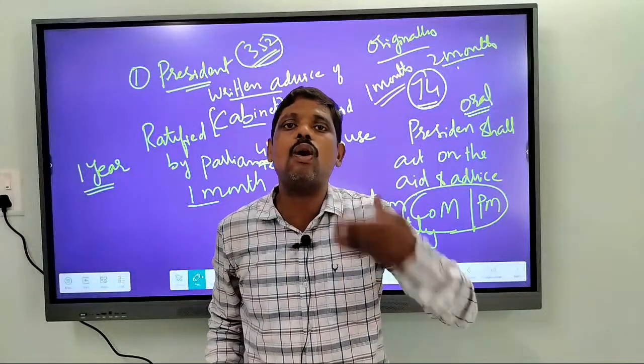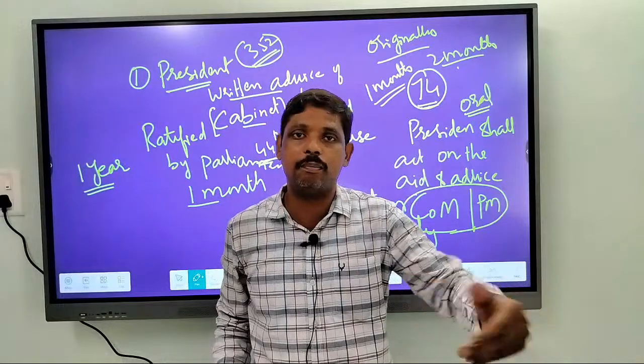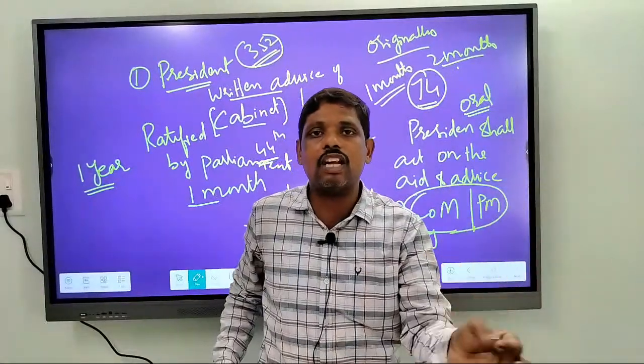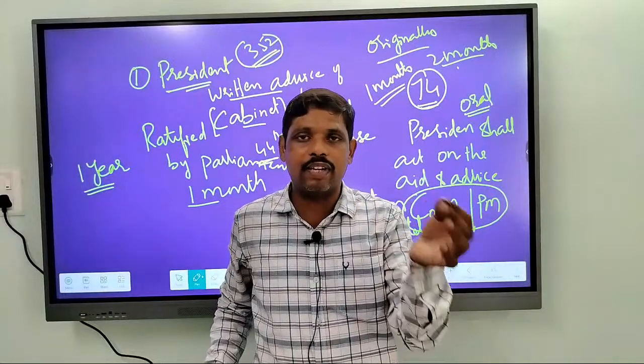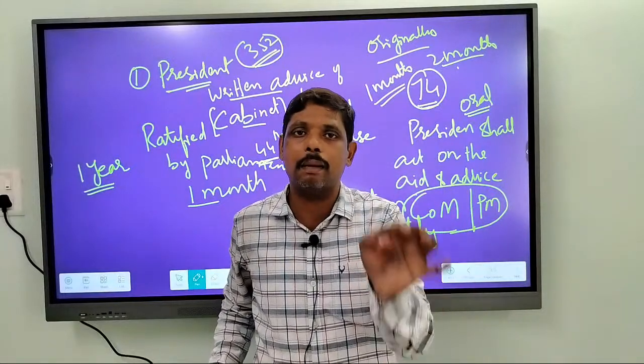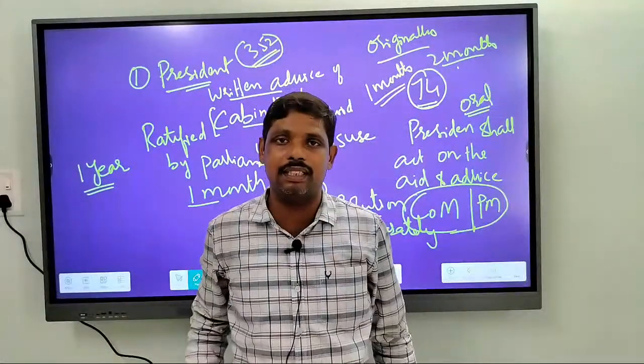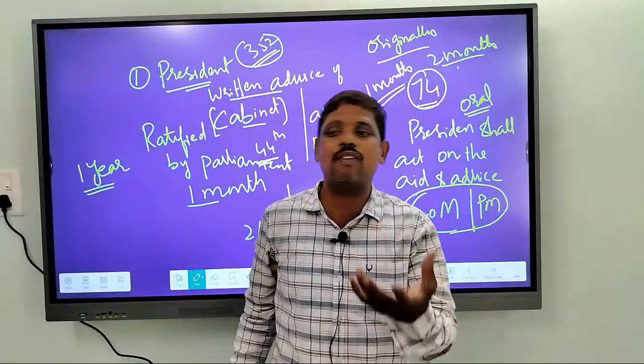So if government wants to continue this national emergency beyond 1 month, it should take the permission of Parliament. Ratification of Parliament means what? Ratification of Parliament means it is the permission given by Parliament to impose national emergency. So it is not just the decision of government.